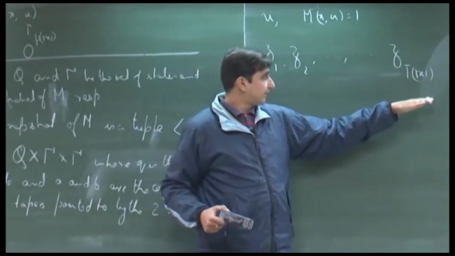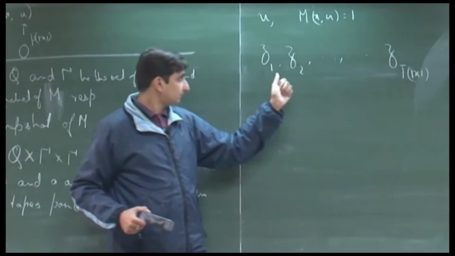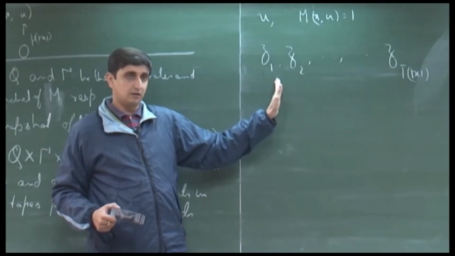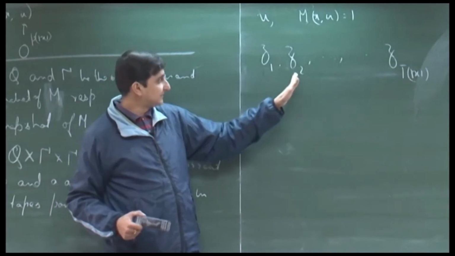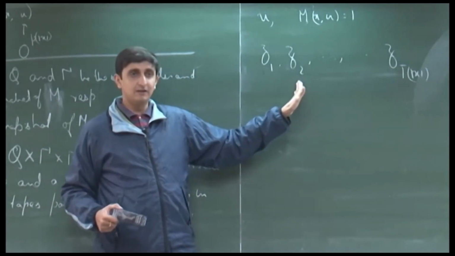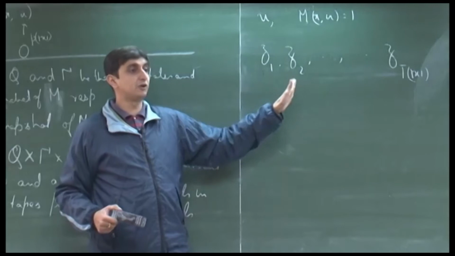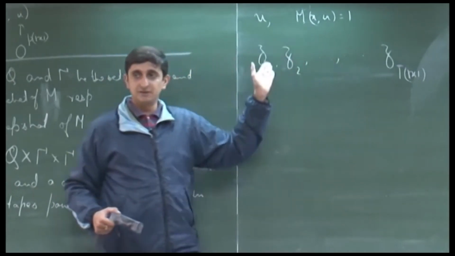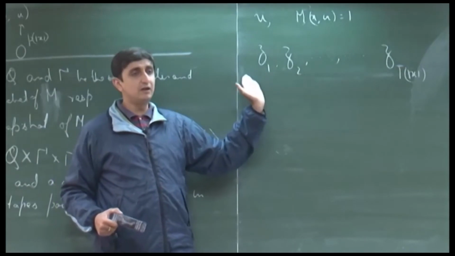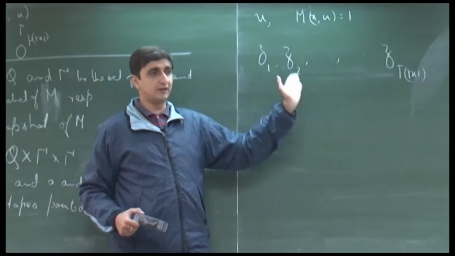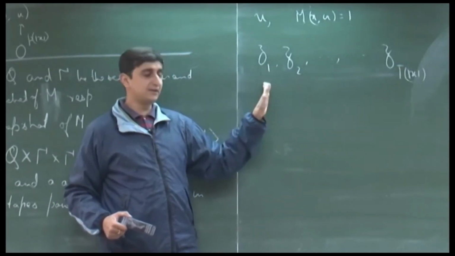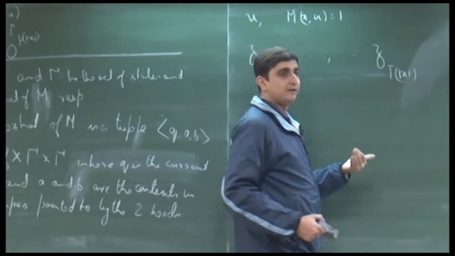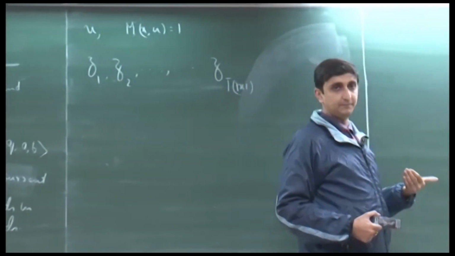Then you must verify whether, given a snapshot Z i, the snapshot Z i plus 1 is a correct snapshot from Z i. Since M is a deterministic Turing machine, there is only one way of going from one snapshot to the next snapshot. So, given a particular snapshot, is the next snapshot the correct one depending on the transition function of M.